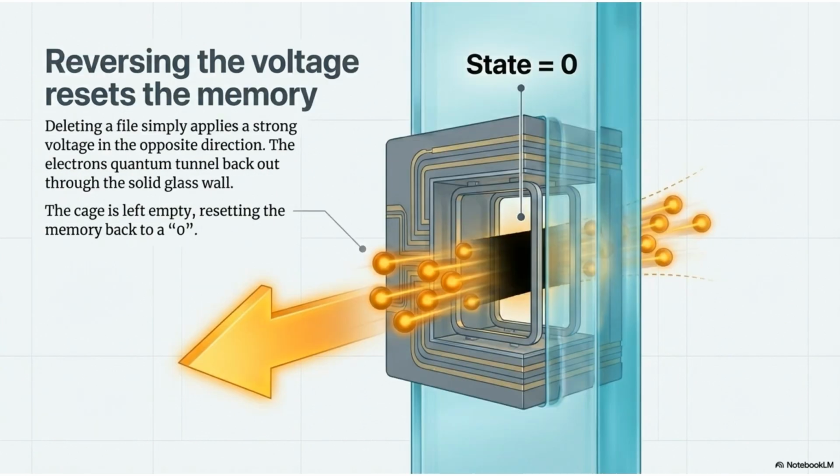Deleting a file simply applies a strong voltage in the opposite direction. The electrons quantum tunnel back out through the solid glass wall. The cage is left empty, resetting the memory back to a 0.